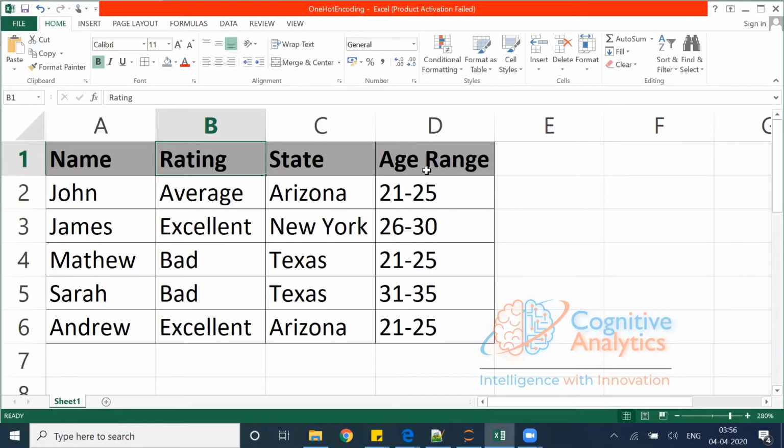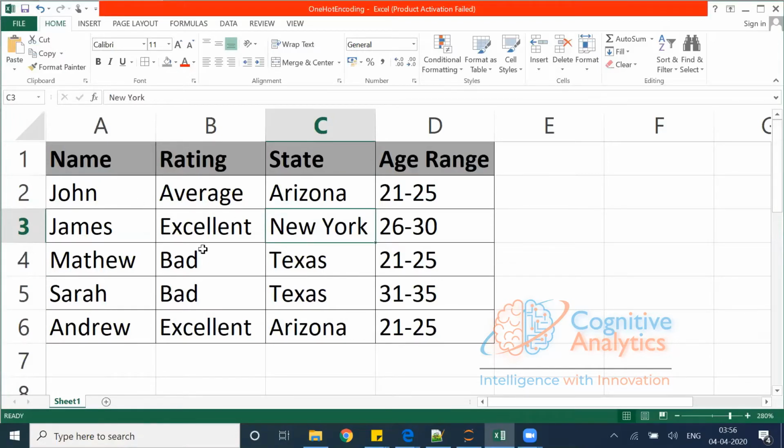And age range, again, I can say it is something like a rank. 21 to 25 is one age group, 26 to 30 is the second age group, and 31 to 35 the third age group, where 21 to 25 is the lowest value, 26 to 30 is the second, and 31 to 35 is the third. For state, I can give A as the first alphabet, so Arizona will get 0, New York 1 and Texas 2.